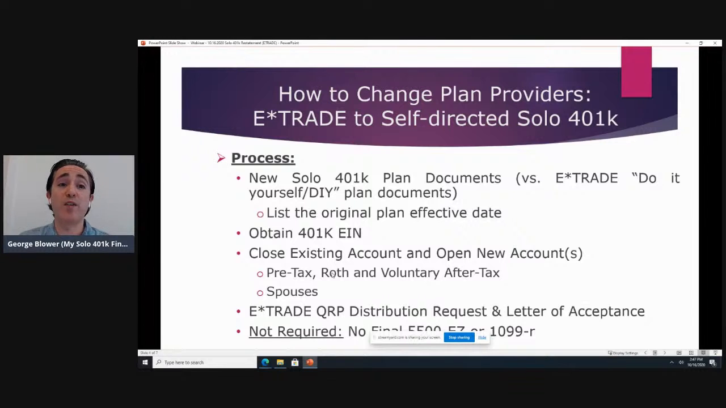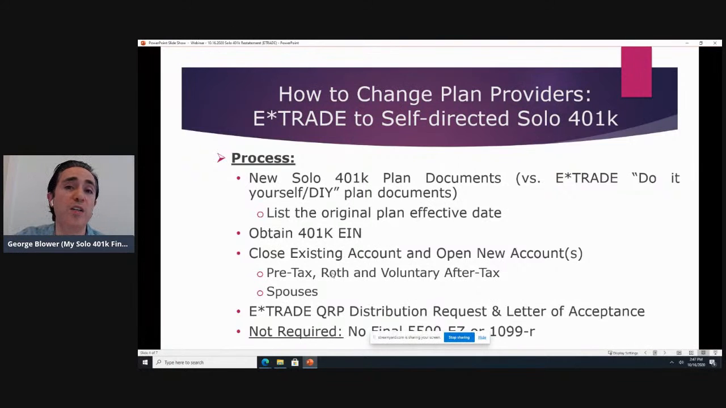As I've mentioned a couple of times, with our plan, you can still have your money at E-Trade. So we would prepare the paperwork to open up a free brokerage account in the name of the plan for your benefit. The funds that are in that brokerage account can be invested in things that E-Trade offers, like the public stocks and the index funds, right? But you could also invest in alternative investments.